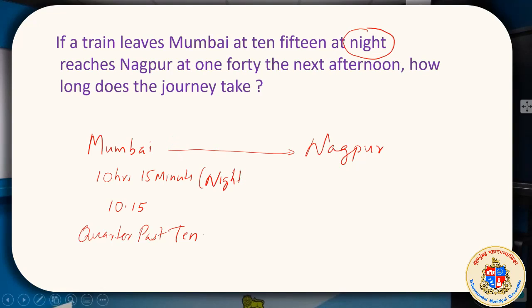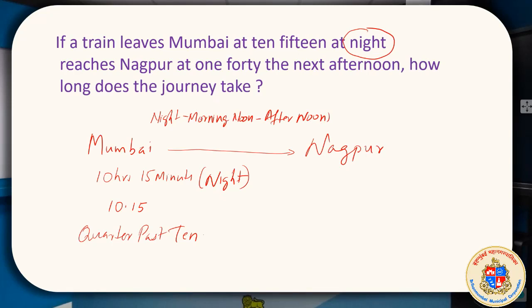Now reaching Nagpur next afternoon. That means at night it starts and reaches Nagpur the next afternoon. So you should understand, from night it will be morning the next day, then noon the next day, then afternoon. Is it not, my dear students?